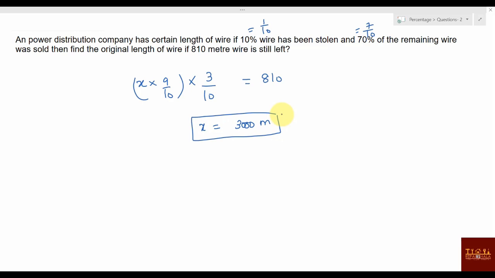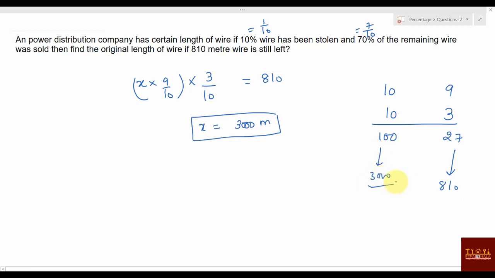Getting it? Or do I need to explain again? Another way you can say it: 10 of wire was there, and then it remained only 9. Then again 70% of the wire means it was 10, now how much is remaining? Only 3. So you can say 100 was there, how much is remaining? 27. And 27 is given as 810. If 27 is 810, then 1 is 30, which means this will be 3000. That is also one way.